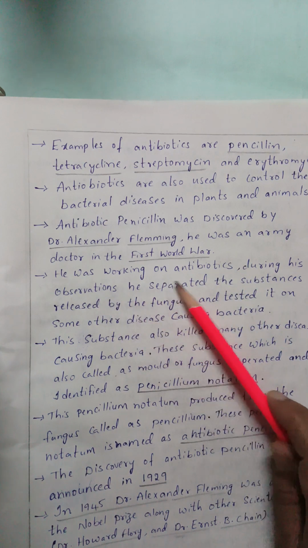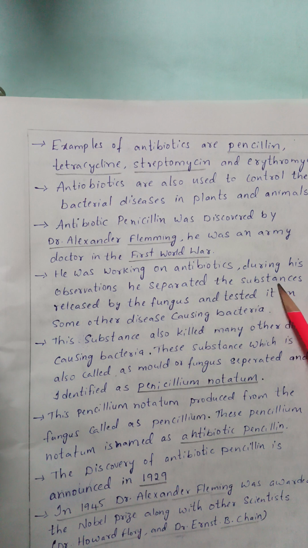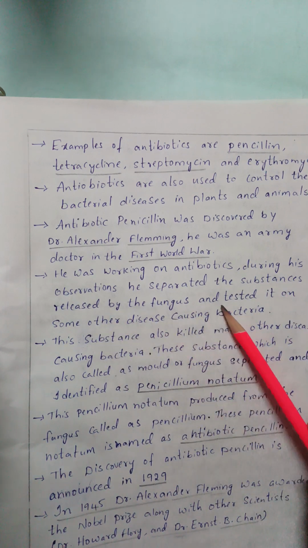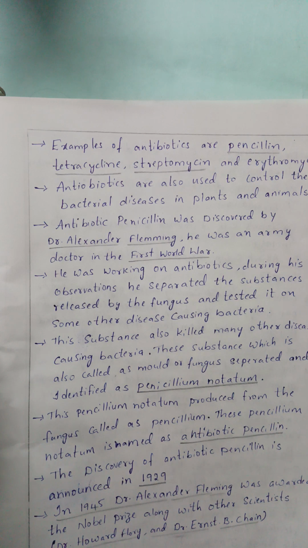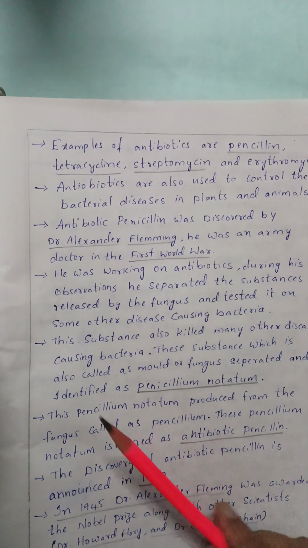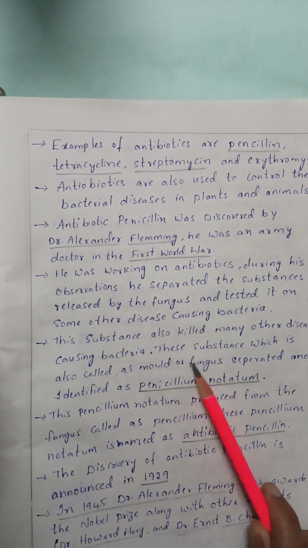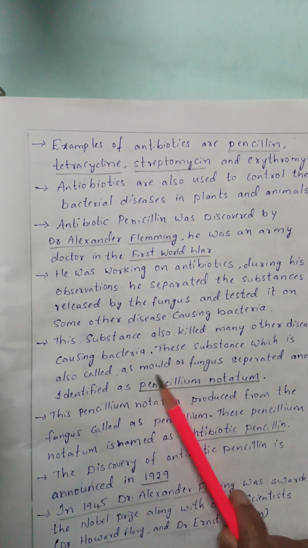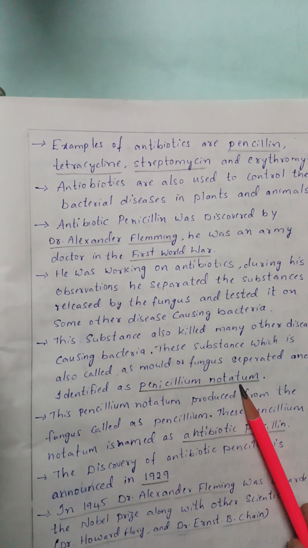He was working on antibiotics. During his observations, he separated the substances released by the fungus and tested it on some other disease-causing bacteria. These substances also killed many other disease-causing bacteria. This substance, which is also called mold or fungus, was separated and identified as Penicillium notatum.